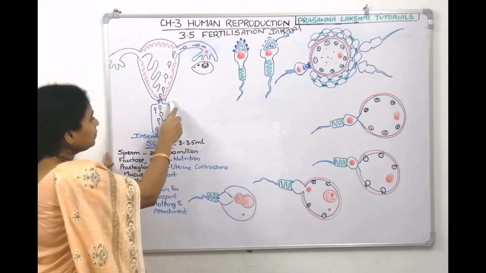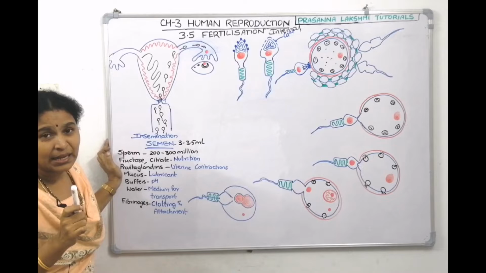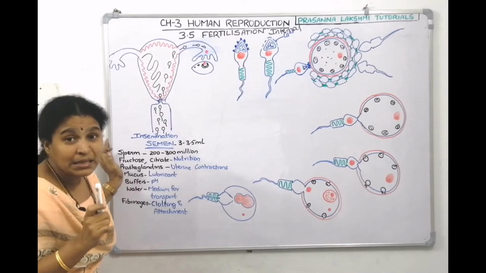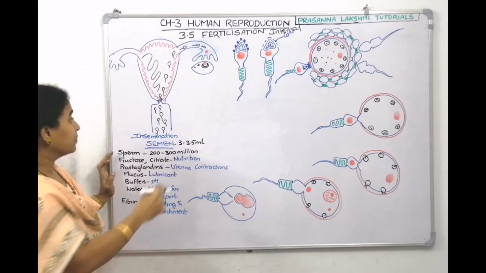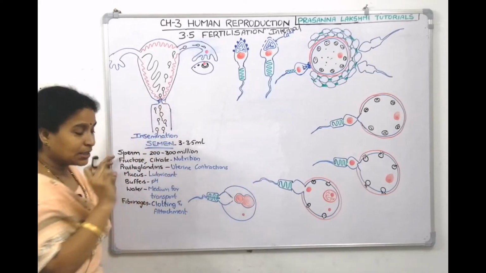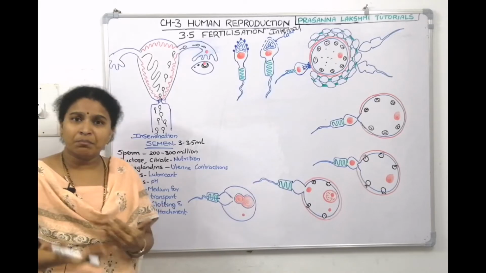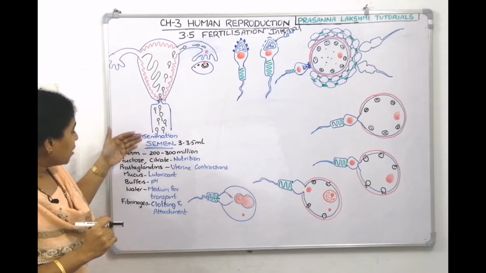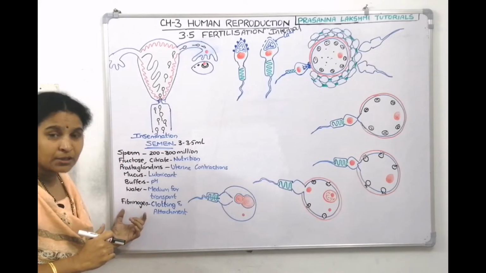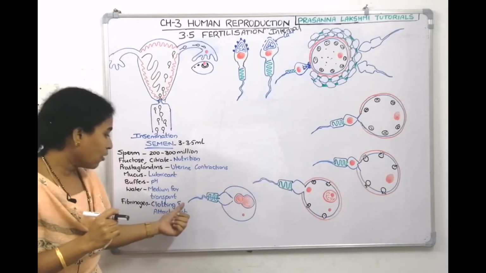And the vagina has an acidic pH. It has lactic acid. Sperms will die in an acidic medium, so the buffers present here neutralize the acidic pH. And water present in the semen acts as a medium for transport, for swimming of the sperms. Semen also contains fibrinogen. What is this fibrinogen helping with? It acts as a clotting factor.